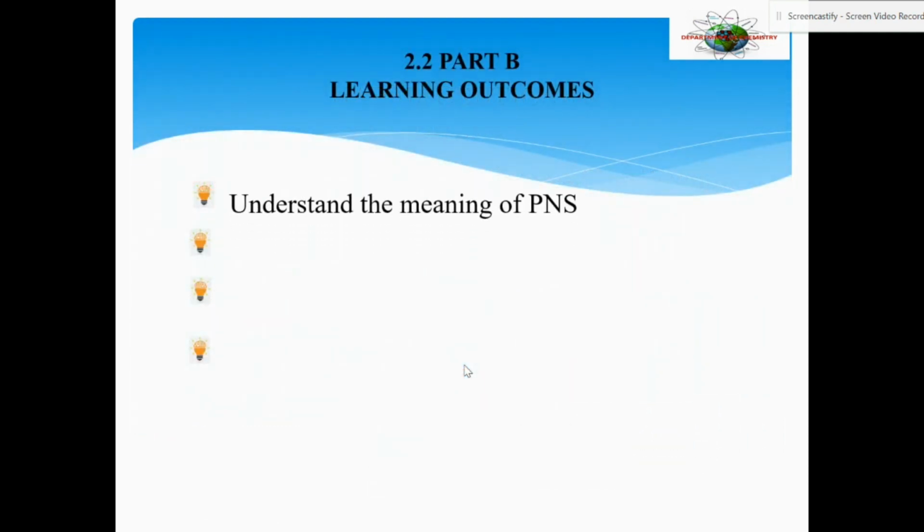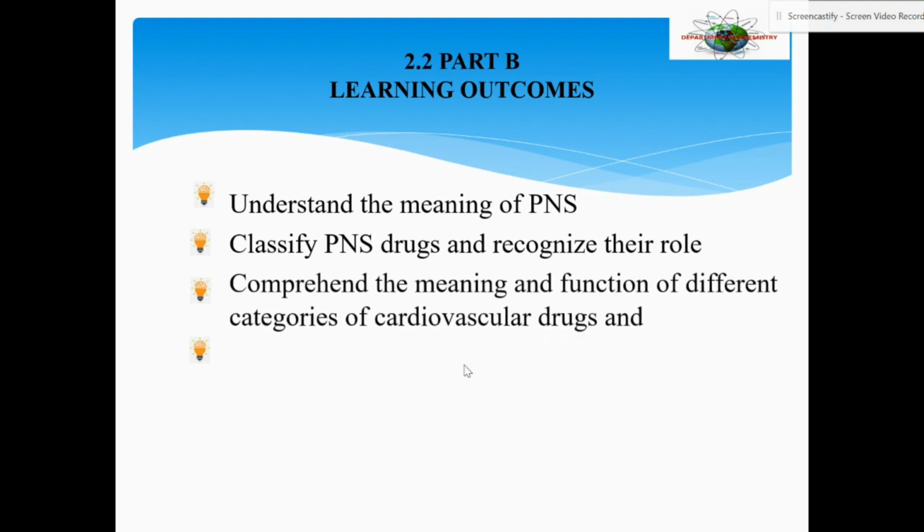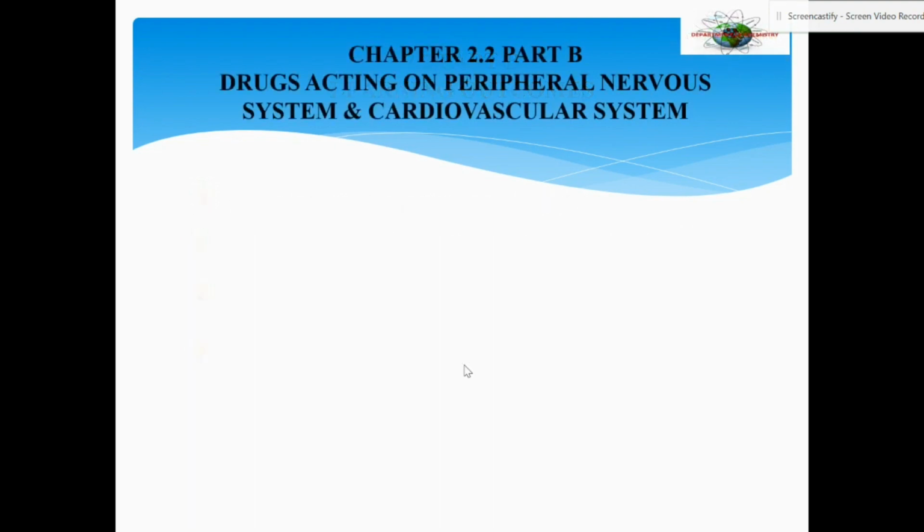Learning outcomes. By the end of this chapter, the learner would be able to understand the meaning of peripheral nervous system, classify peripheral nervous system and peripheral nervous system drugs and recognize their role, comprehend the meaning and function of different categories of cardiovascular drugs, and also be able to mention an example for each category of drugs.